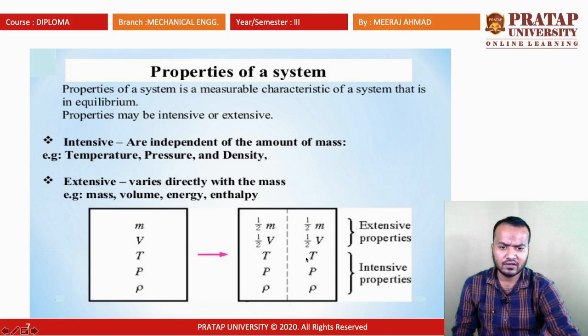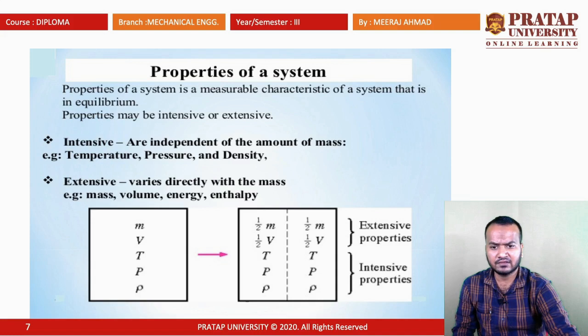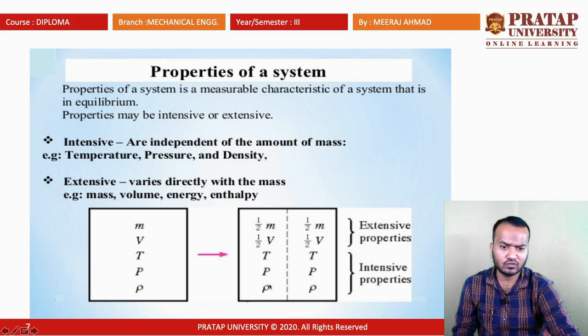Suppose you are in a room: the temperature in the room is constant in every corner, and the pressure is also equal in every corner. You cannot say that the pressure is higher in the corner and lower in the middle. The density is also constant in the room.